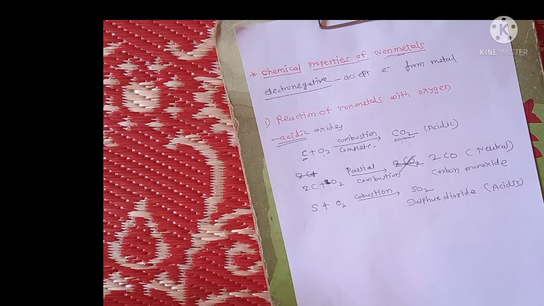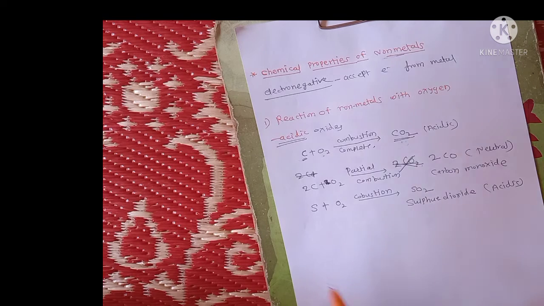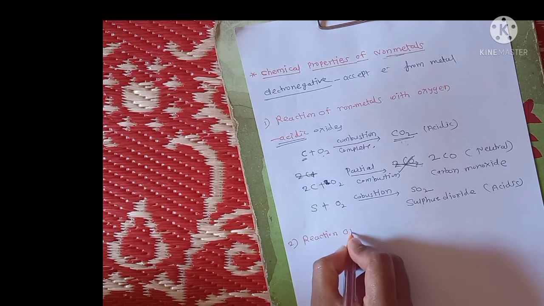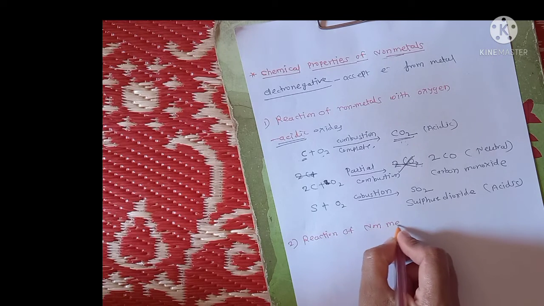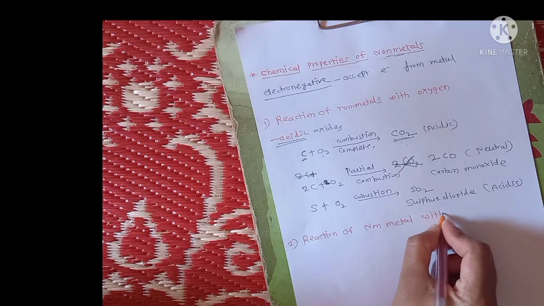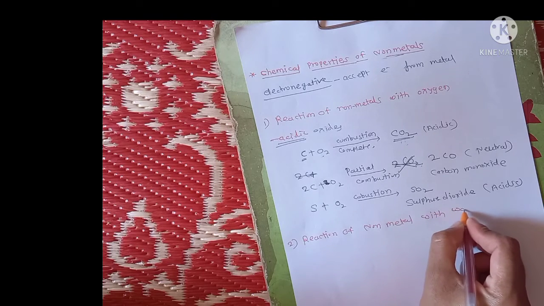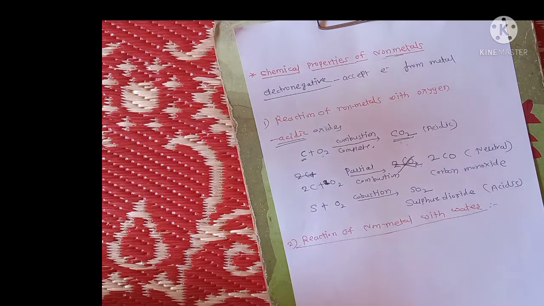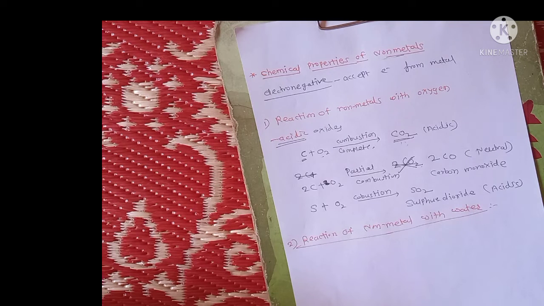The second chemical property of non-metals is the reaction of non-metals with water. Non-metals like plastic and wood basically do not react with water, but there are some exceptions like the halogens.